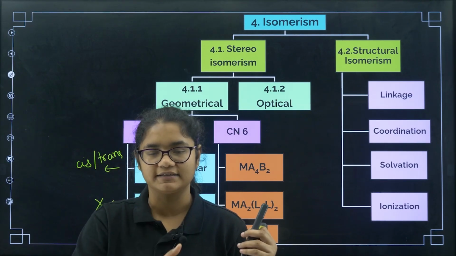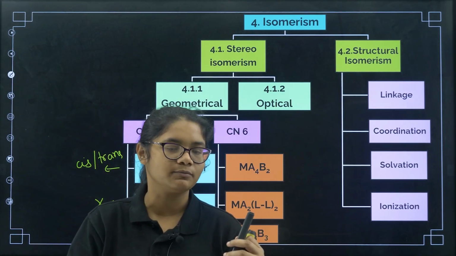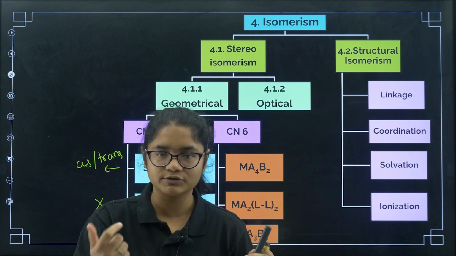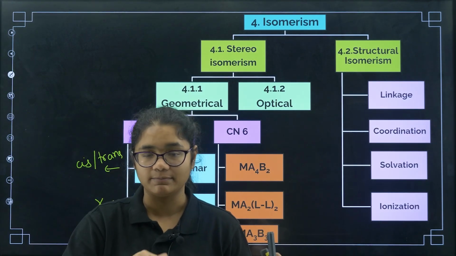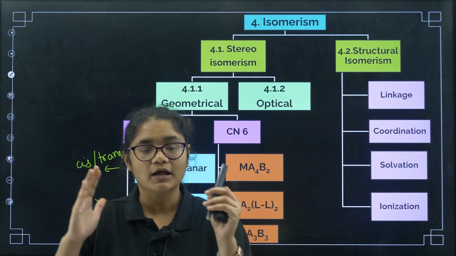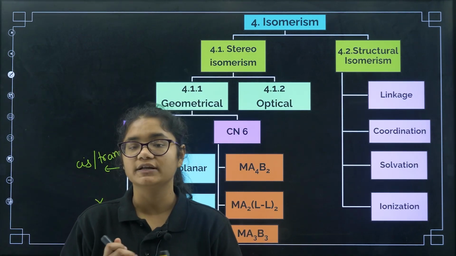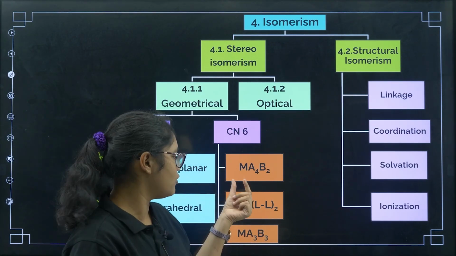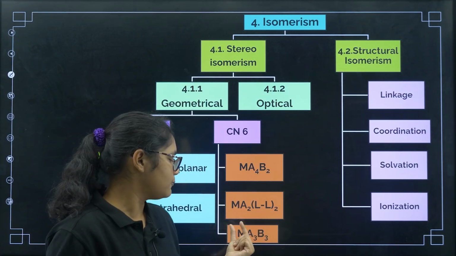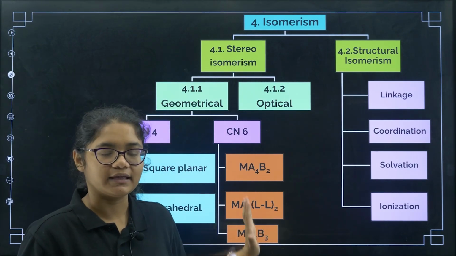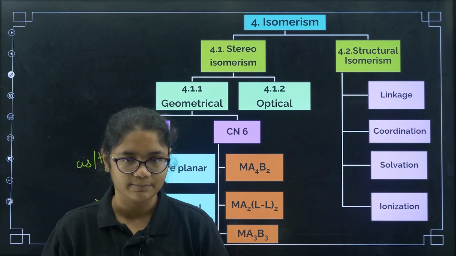Coordination number 4, if it is there, the geometry of the molecule is generally tetrahedral or square planar. In tetrahedral there will be no geometrical isomerism, but in square planar it can be cis or trans. Now coming to coordination number 6, if we have a complex of MA4B2 type, MA2LL2 type or MA3B3 type, then we can see geometrical isomerism here.